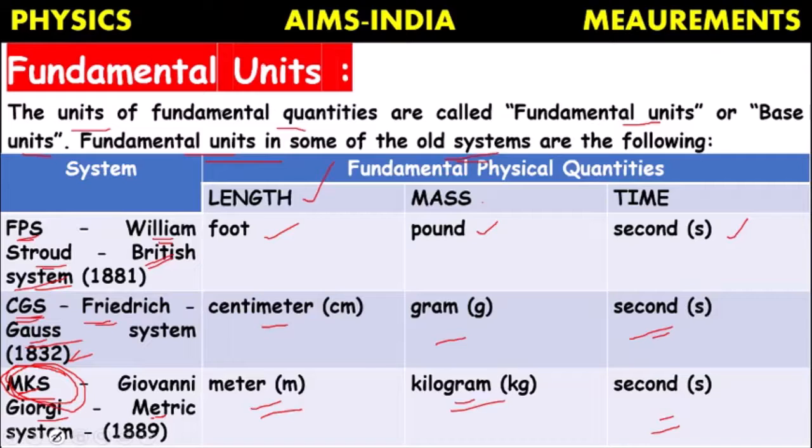Here, length, mass, time are the fundamental quantities, but in different systems they have different units, except time. The unit of time in all the systems is the same, it's second, and the symbol for second is S.